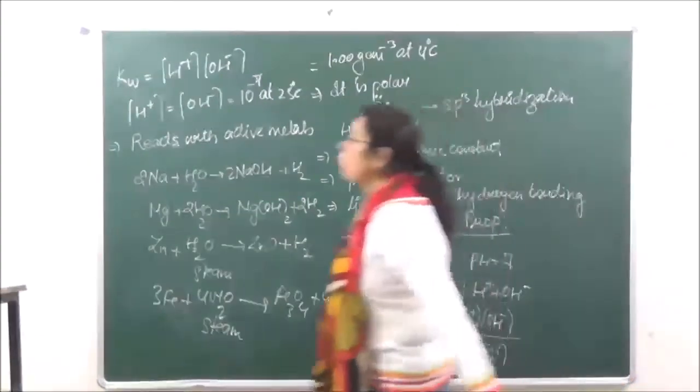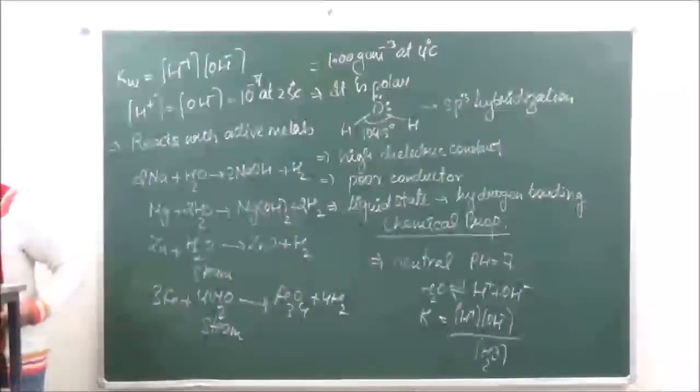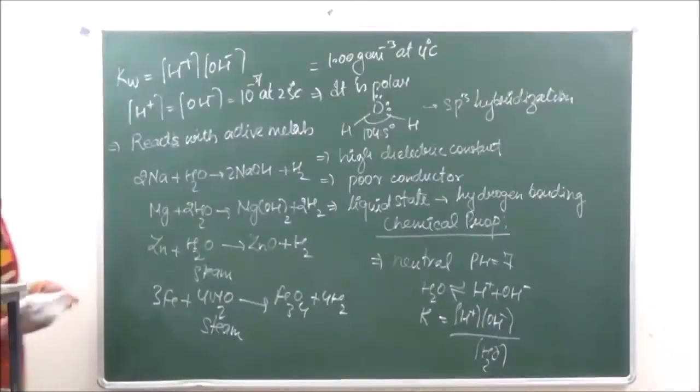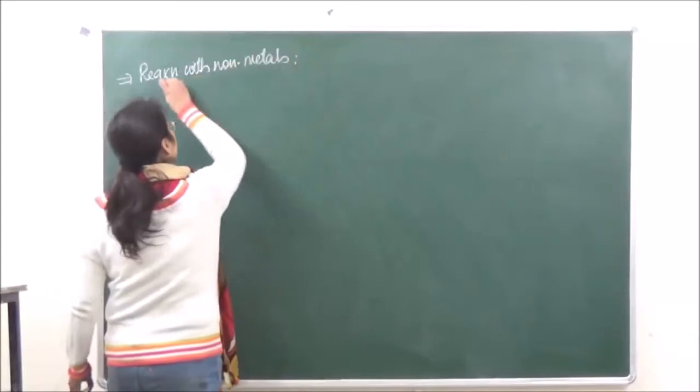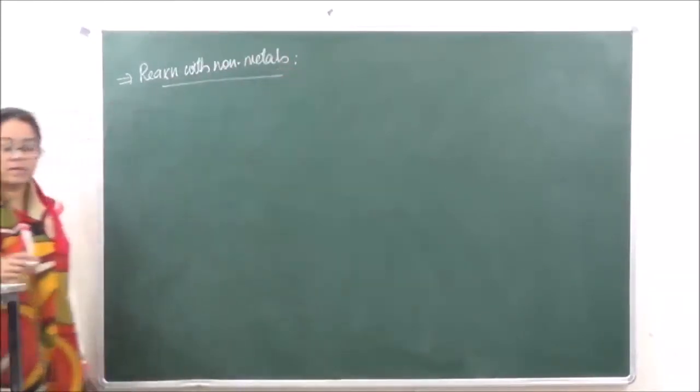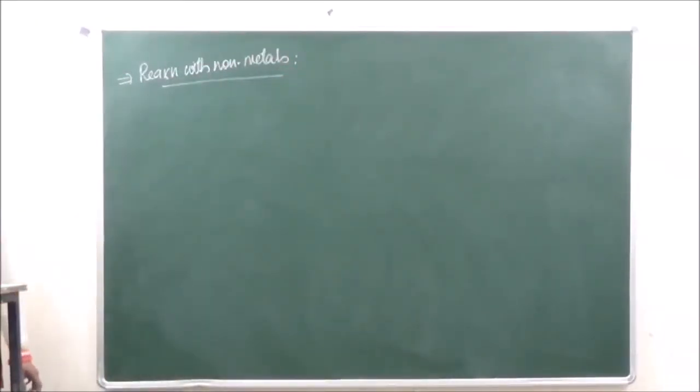Let's go on to the third property, which is reaction with non-metals. With non-metals, water reacts to liberate oxygen or ozone.